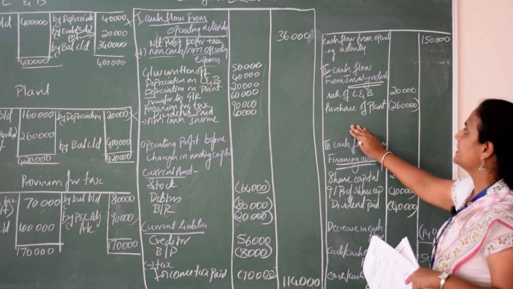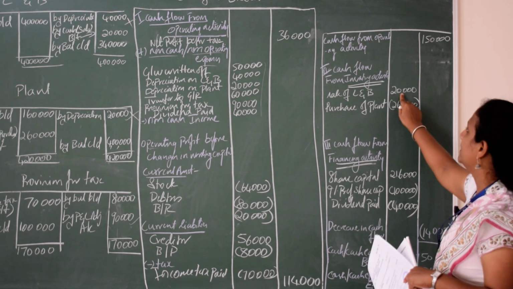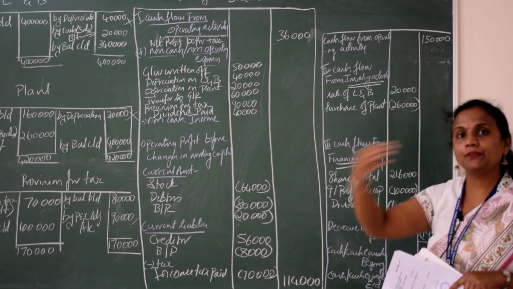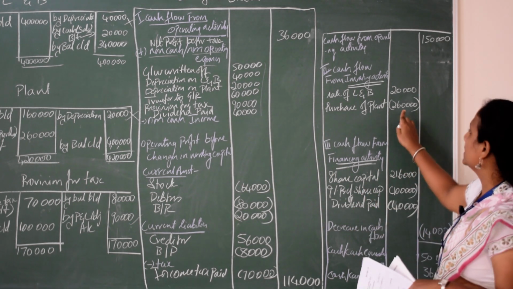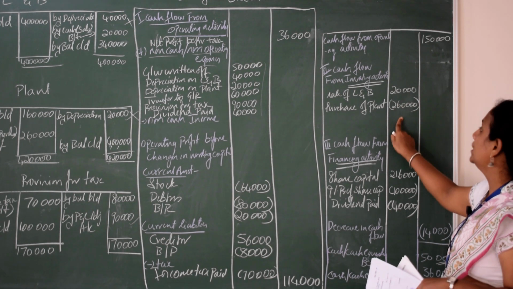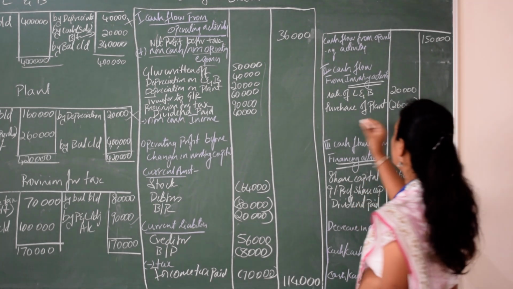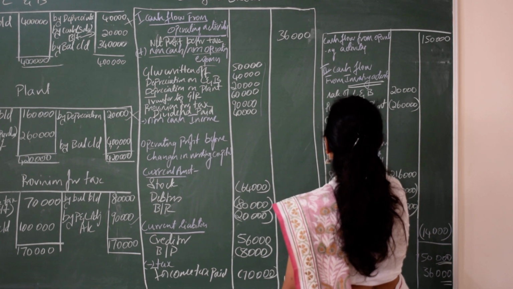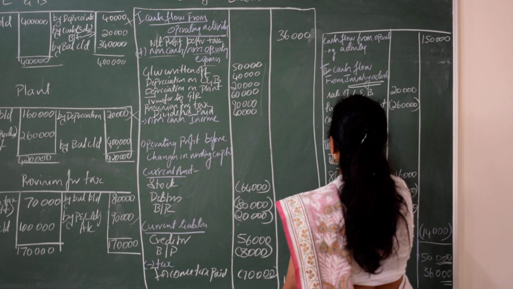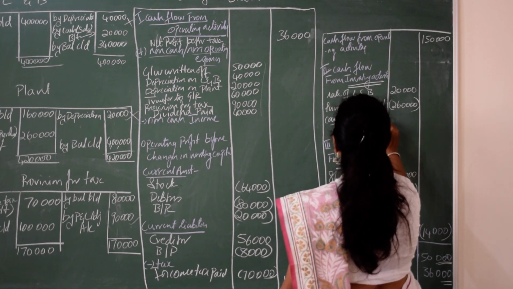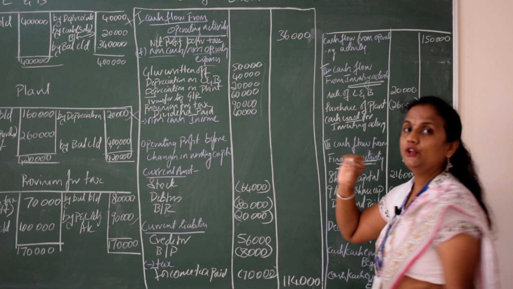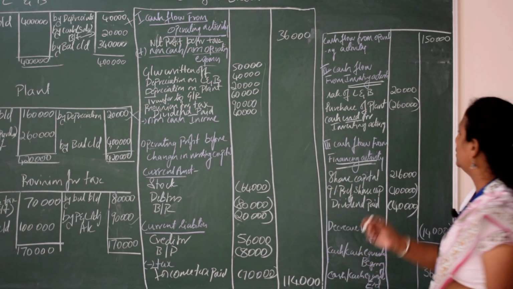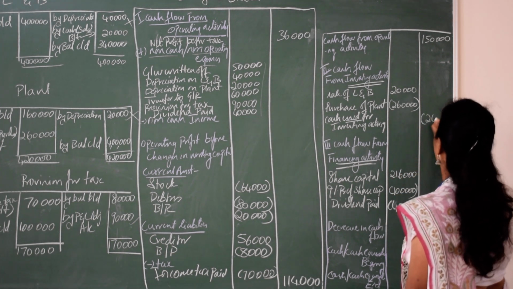Then come to the next activity. So here there is a negative and here there is a positive. You have to see from investing activity whether it is cash from or cash used. But you can see here positive is very less, negative is very more. So you take it as cash used for investing activity. Why am I using the word used? Because there is a negative. How much cash used for investing activity? It comes as bracket 2,40,000.